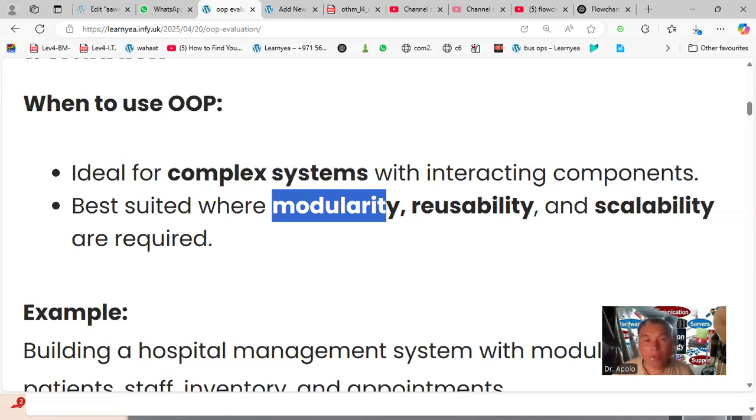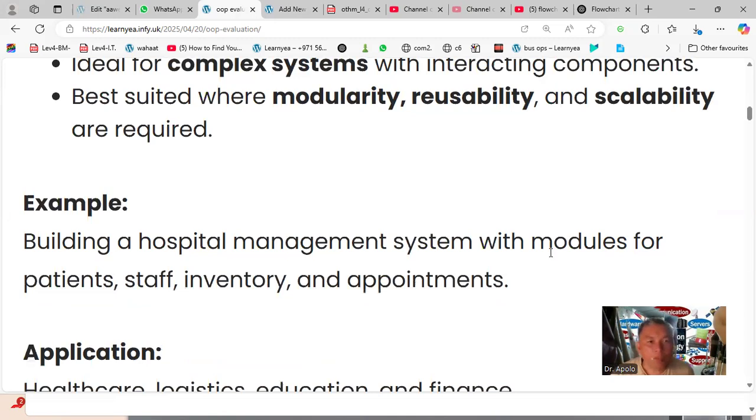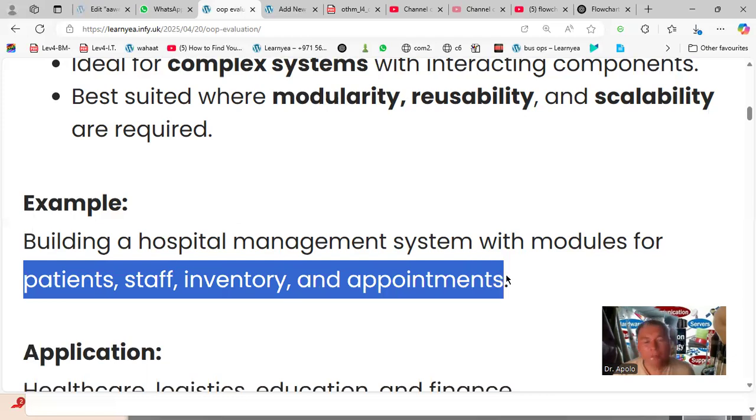For example, if you have a project. Another thing is reusability. Once it is an object, it can be used in many ways. Scalability is required, so large. For example, building a hospital management system with modules for patients. So that's one program. Staff, one program. Inventory, one program. And appointments. And then they can be combined into one system.